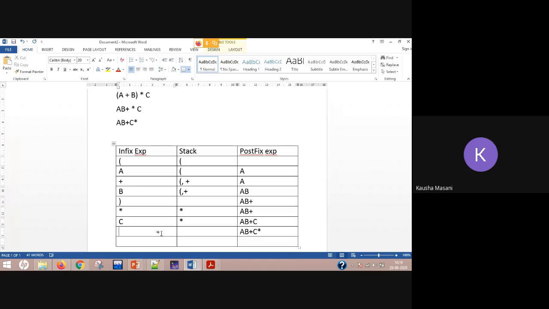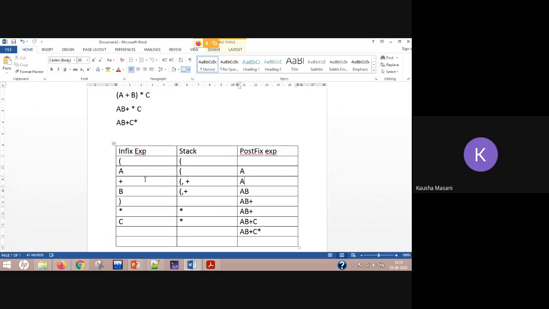Okay, then what you are going to do? Simply go and add it in the stack. Then if it is an operand, again simply go and add it into your postfix expression column. If it is an operator, then you have to check the precedence with the operator present on the top of the stack. If there is no operator present on the top of the stack, simply go and push it inside your stack.